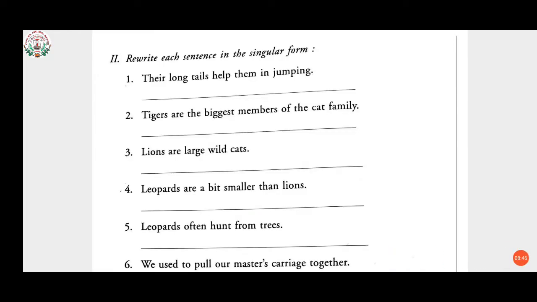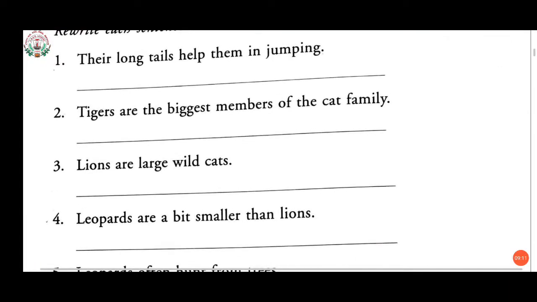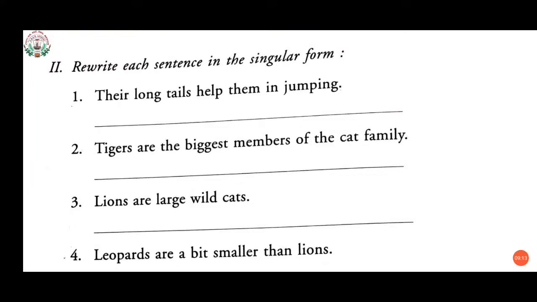Now back to the question. What was the question? Rewrite each sentence in the singular form. Here we can see in plural form we are having a sentence and we have to change that sentence into singular form. So the first one is given: their long tails help them in jumping.